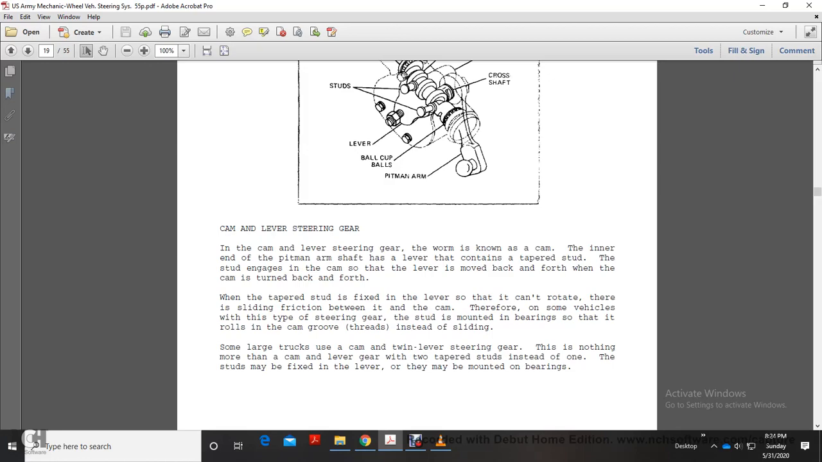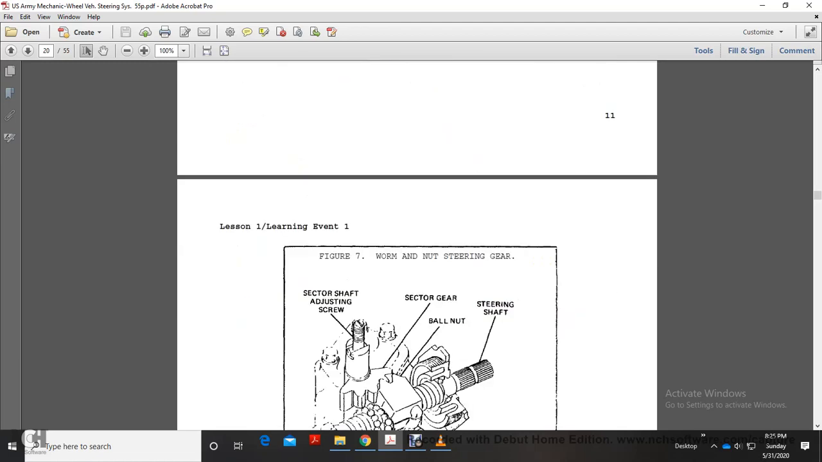Some large trucks use a twin lever cam steering gear, but it is nothing more than the cam lever gear with two tapered studs instead of one. The studs may be fixed in the lever, or they may be mounted on bearings.